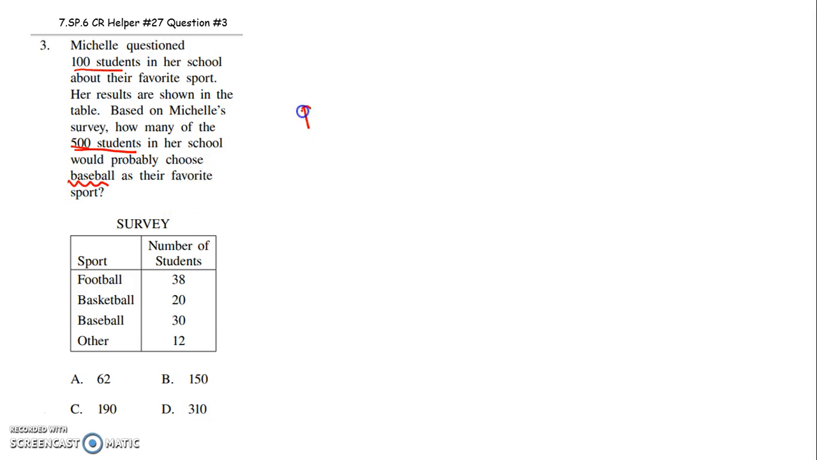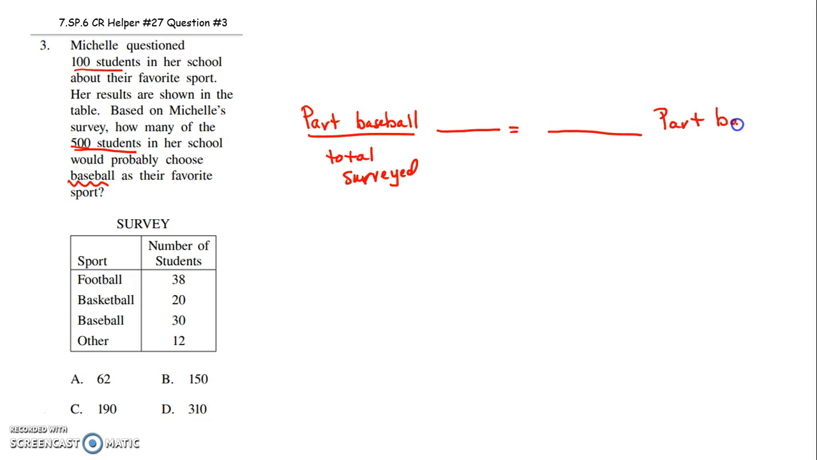sport? Okay, so the part that chose baseball out of the total surveyed will help us predict the part that would choose baseball out of the total students in the school. That's how we use probability to make predictions.